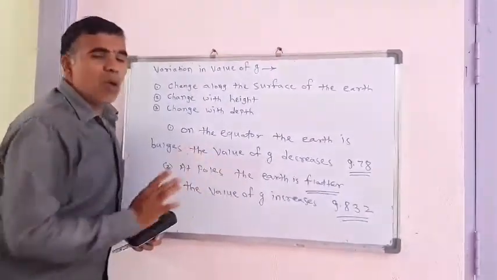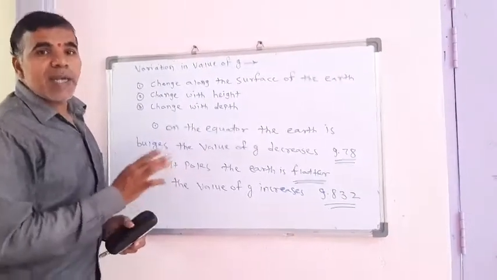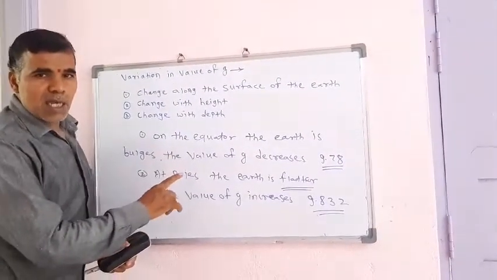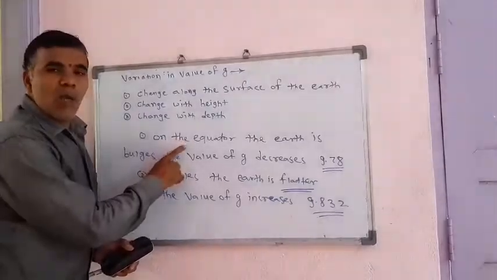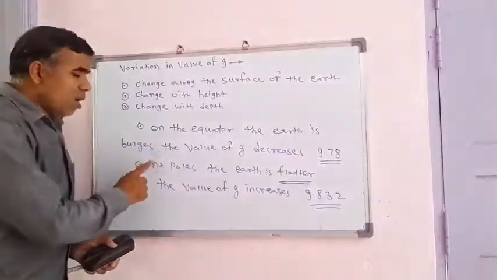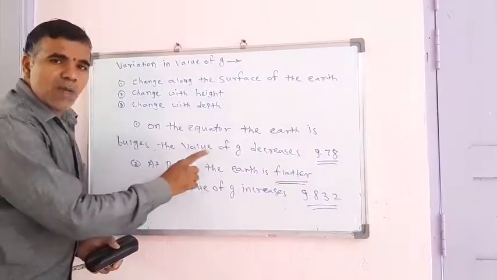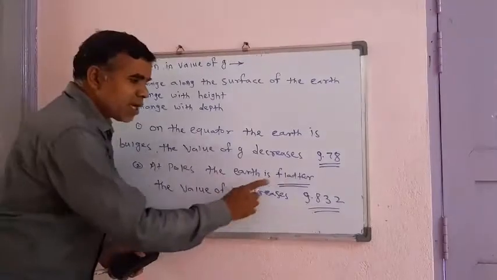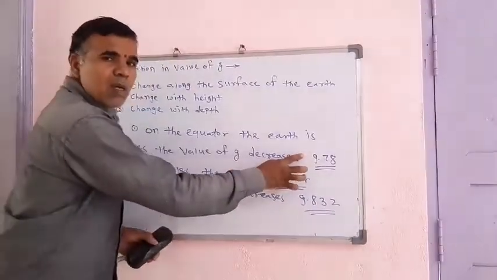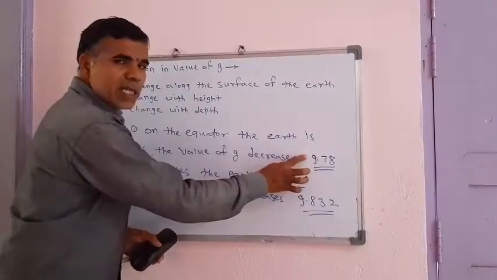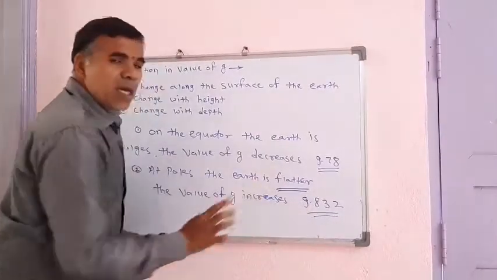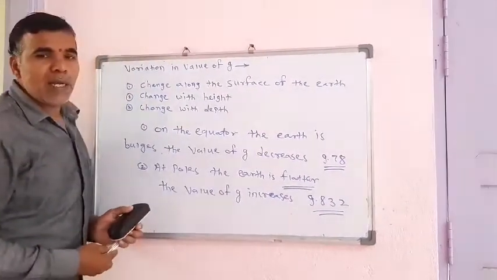So the value of g is different. It changes on the surface of earth. Hope this is understood. At the equator the value of g decreases, it becomes 9.78. And at the poles the earth is flatter, so the value of g increases, that is 9.832.